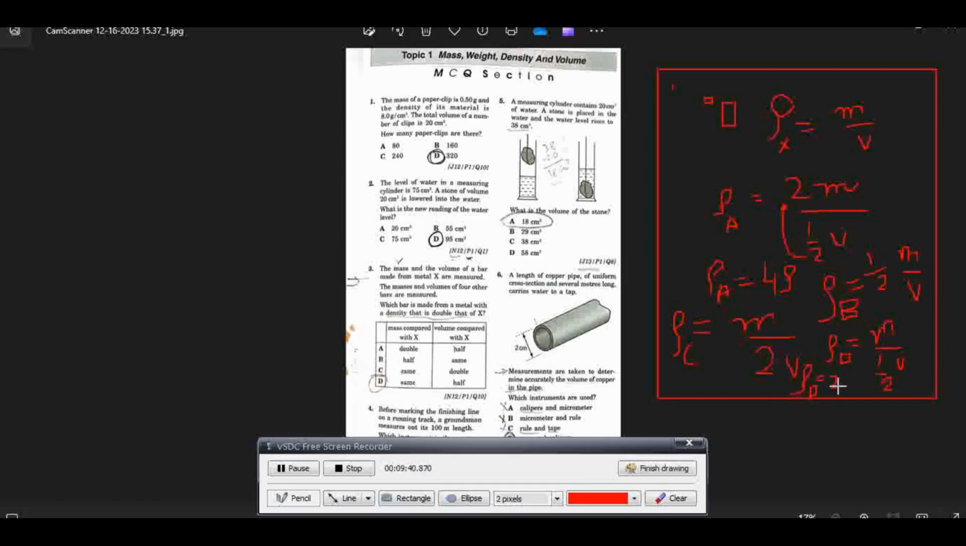That is 2 into M over V, which is 2 rho. So D's density is double of the original density. That's why D option is the correct option. Okay.